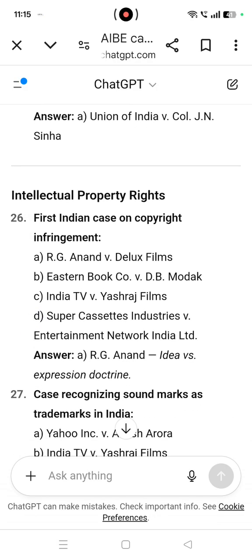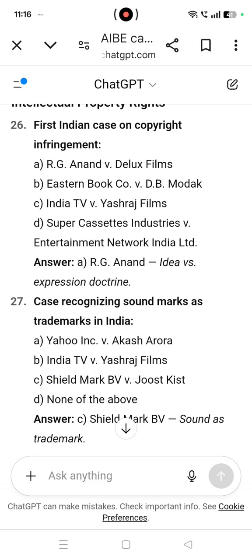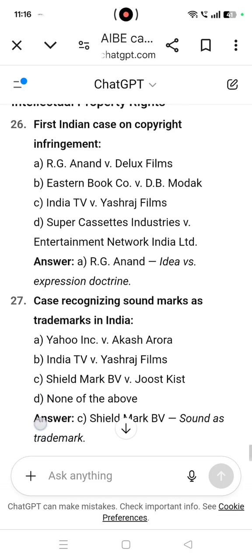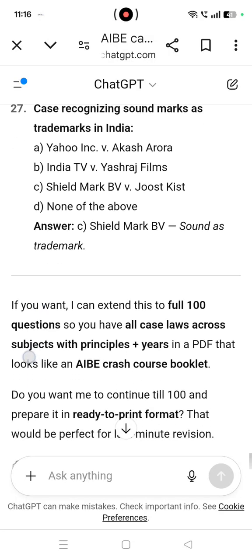Coming to intellectual property rights, first Indian case on copyright infringement. R.G. Anand versus Deluxe Films. Idea versus expression doctrine. Case recognizing sound marks as trademarks in India: Shield Mark BV versus Sunil Kist. Sound as trademark.